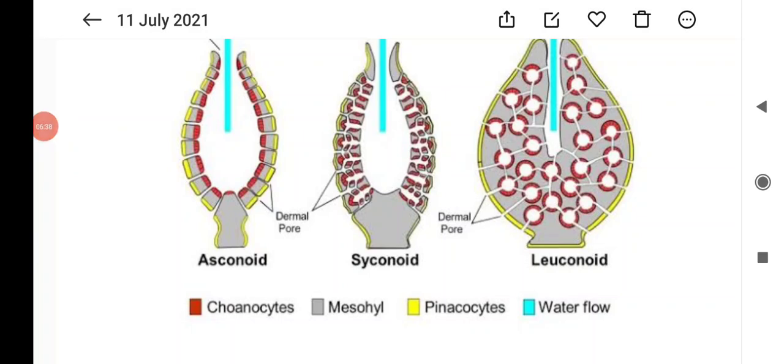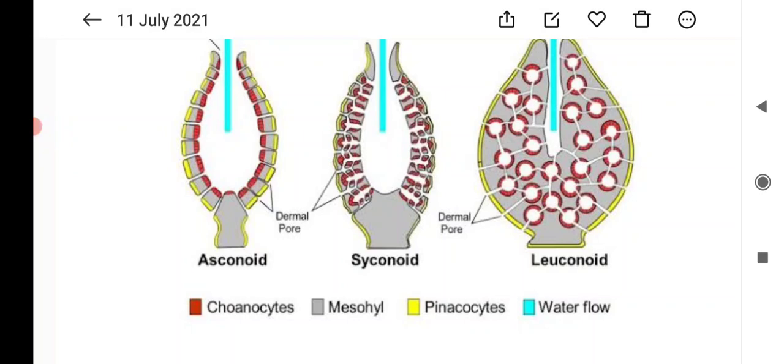So, the basic level of organization is seen in sponges, that is the cellular level of organization. What do you mean by cellular level of organization? It means the body of these organisms is made up of only cells, and there are no tissues or organs. This is the basic level of organization. That is, the body of these organisms is made up of only cells.